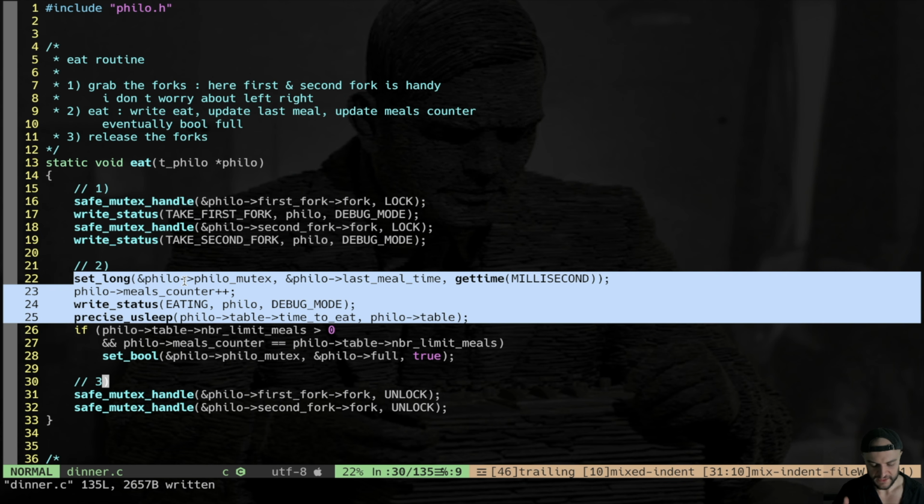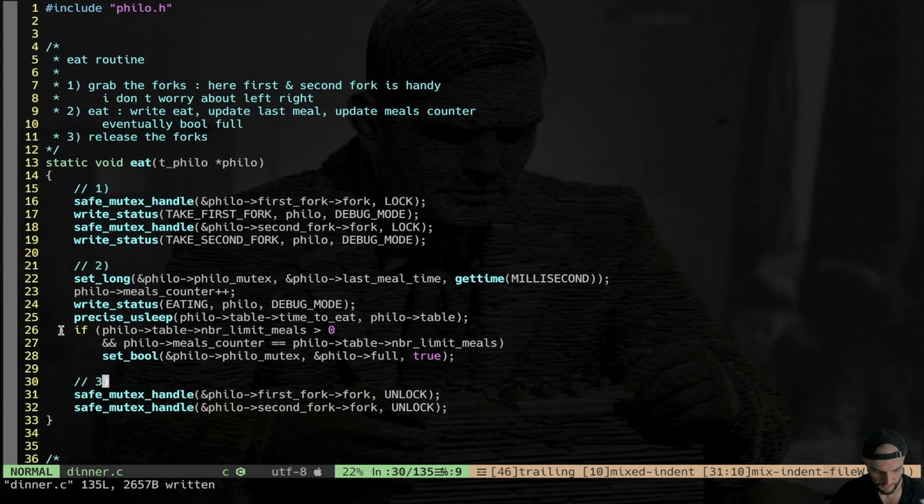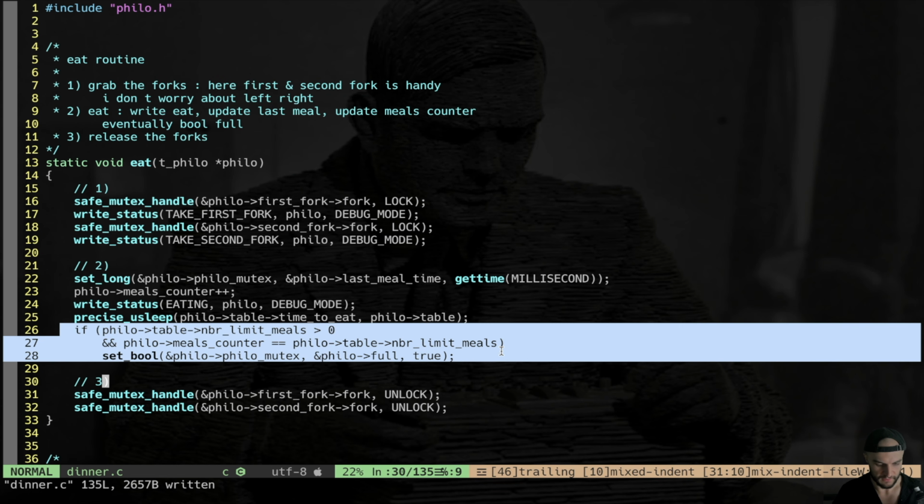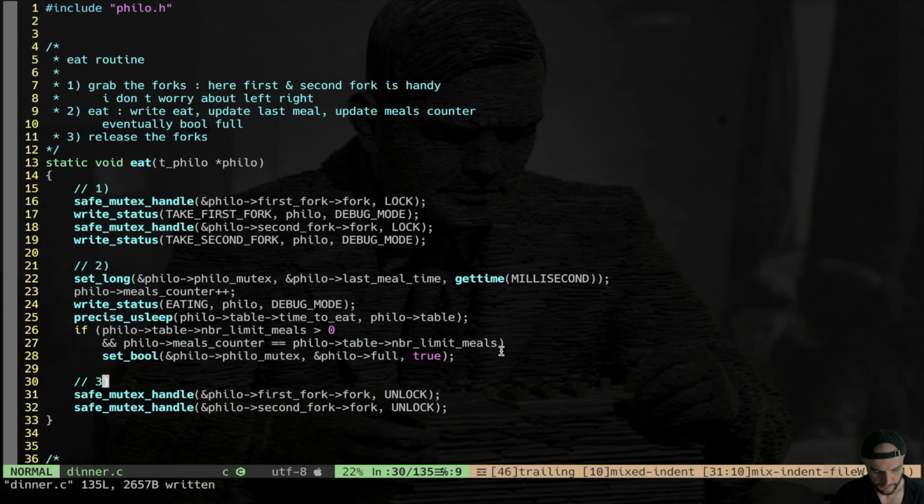So you see why the update of the meals is before the writing of the status, because of course I want to write the right number of meals, and then you just sleep for the amount of time requested. Then you simply check if we reach the full condition, namely the number of meals eaten is equal to the limit. If this is the case, we set in a thread safe manner the actual boolean true, and then we just simply release the forks. So this is the eat routine.